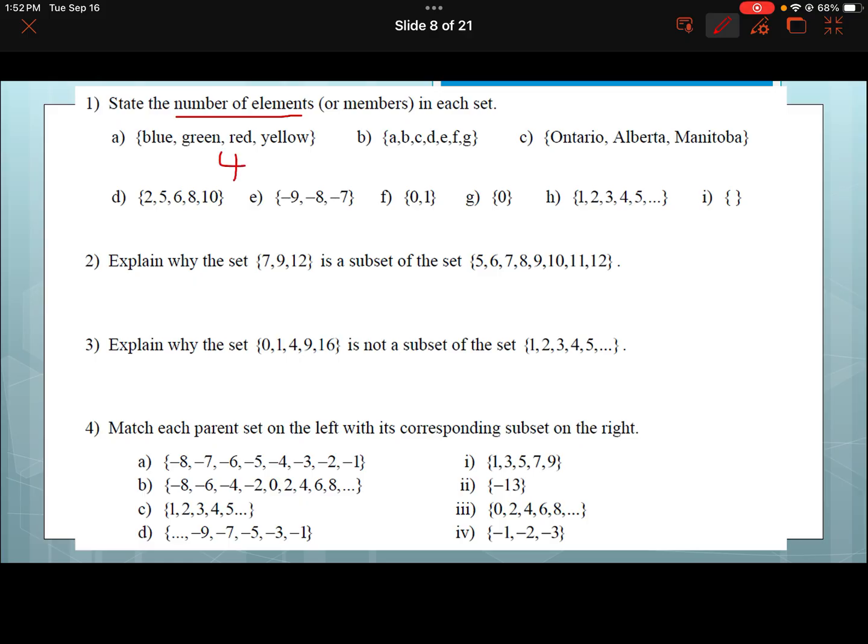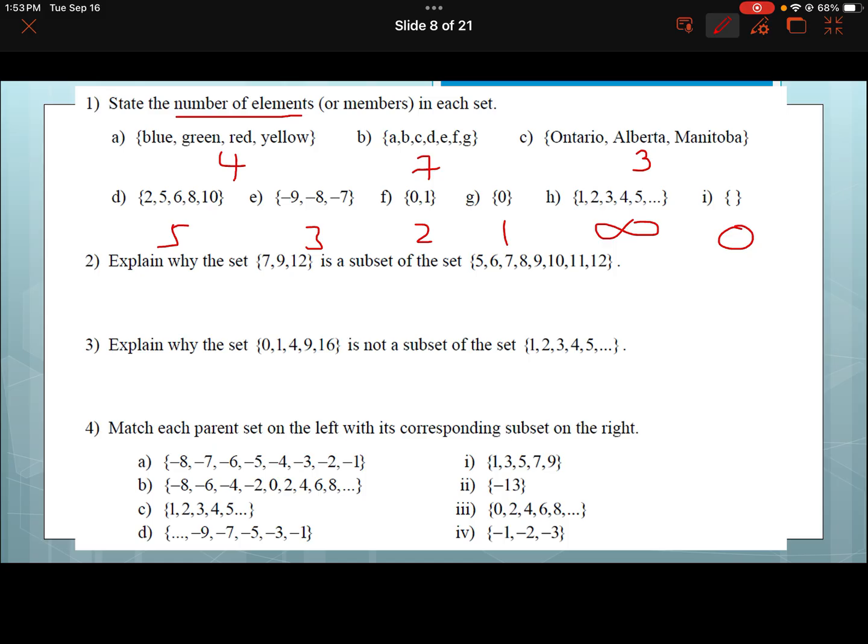In the same way, there's 7 letters there, so that's 7. You would see Ontario, Alberta, and Manitoba, thinking, oh, maybe they're provinces, maybe there's more that I can list. No, there's not. If it begins and ends with no dots, we just say that's how many there are. So there's 3 there, there's 5 there, there's 3 there, there's 2 there, there's 1 there, and then here, 1, 2, 3, 4, 5 with dots, you should say there's infinite. And then you should say there's 0, there's nothing in there. As I said earlier, that's absolutely fine.